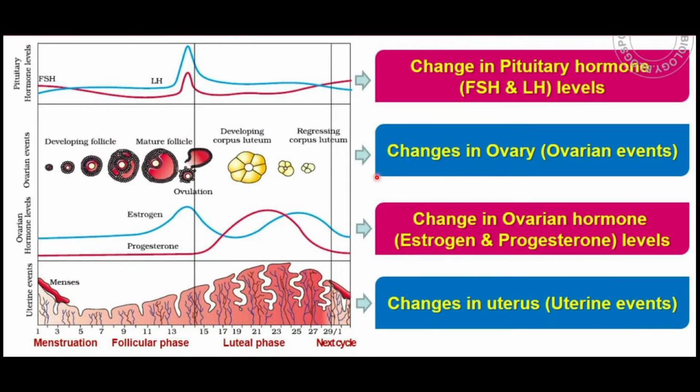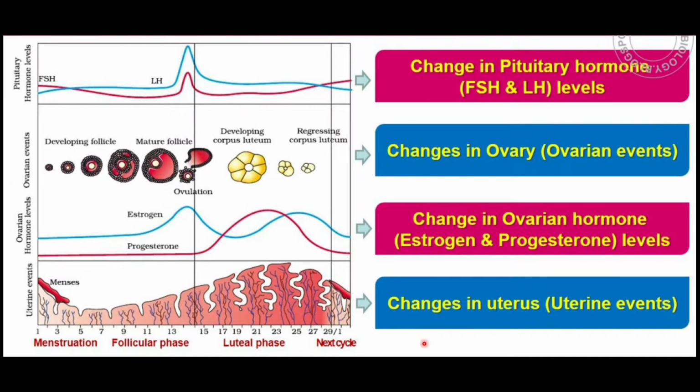Due to that, the changes in the ovary take place. Here you will find the developing follicle, and here the Graafian follicle, which is the mature one. On the 14th day, the ovulation period is there. Then the changes in the ovarian hormones: estrogen and progesterone are released. Progesterone is also called the pregnancy hormone. It helps to maintain the pregnancy.